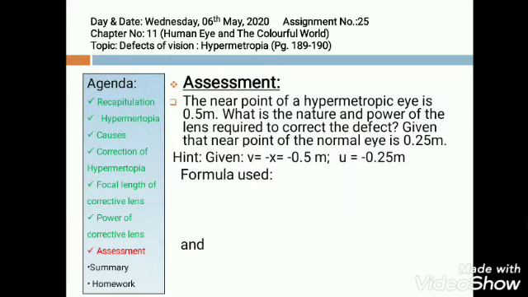Yes, lens formula. The formula used will be 1 by f is equal to 1 by v minus 1 by u. From here you will find out the value of f. And for power, P is equal to 1 by f. And the unit of P is diopter and unit of f, focal length, is meters. I hope you can solve this numerical very easily.